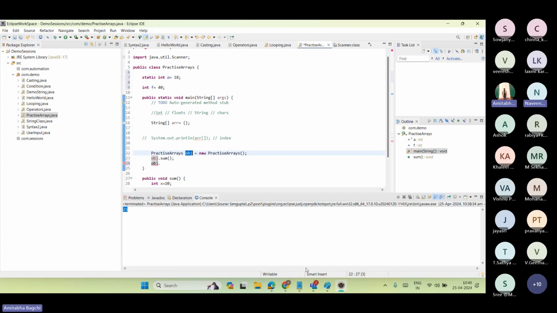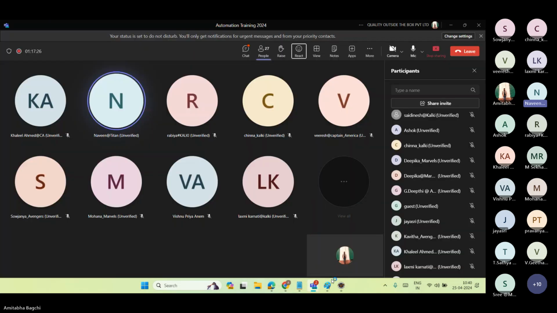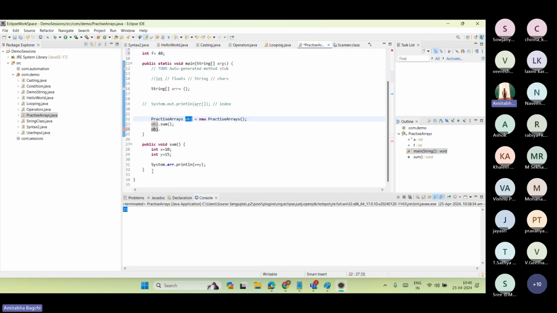Amitabh, tell me. Let us assume there is any method in the Scanner class that is static. Can we call it without an object in another class as well? Yes. If you have a method inside any class which is static already, then you don't need to create an object.